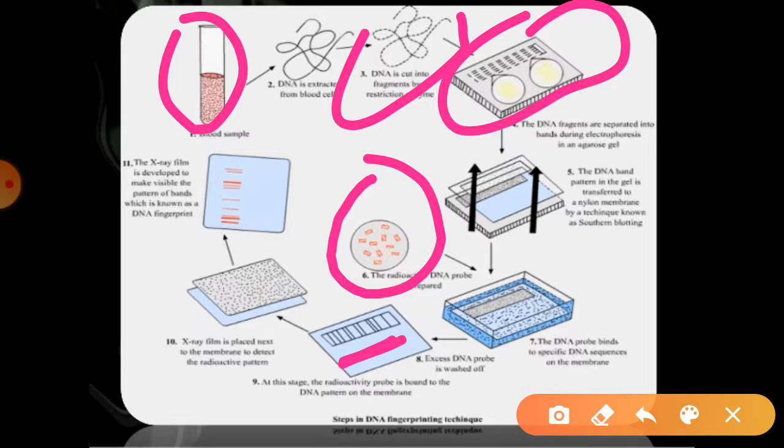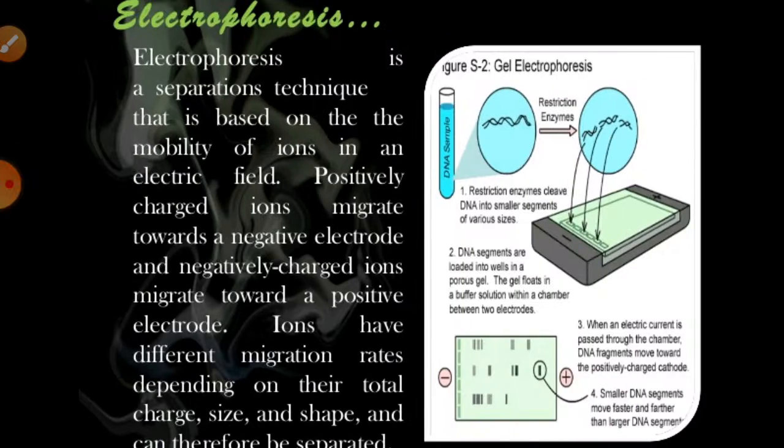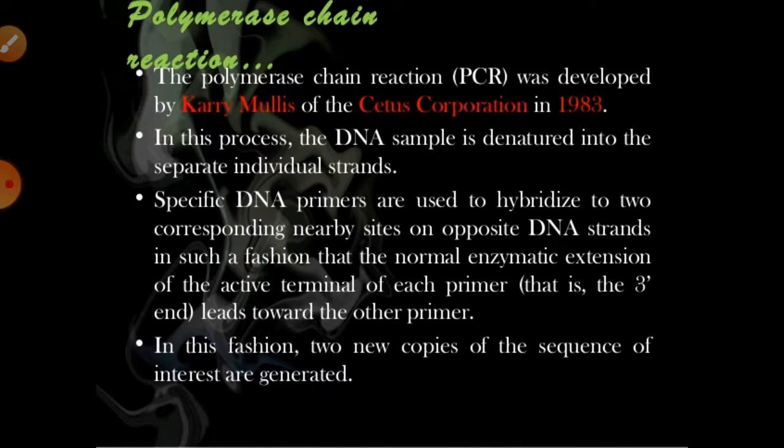But sometimes, what about the variable number of tandem repeats? The variable number of tandem repeats is a specific thing, right? In that particular condition, these tandem repeats always belong to the class of satellite DNA called minisatellite, as I have already told you. So there are different processes that are helpful in such conditions.